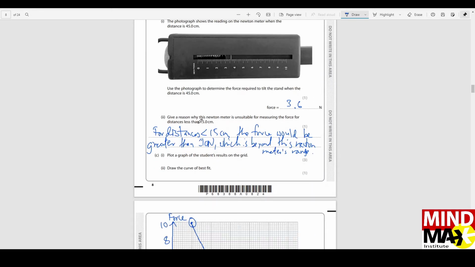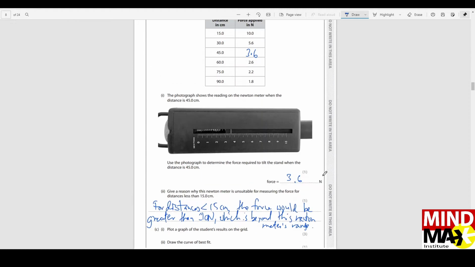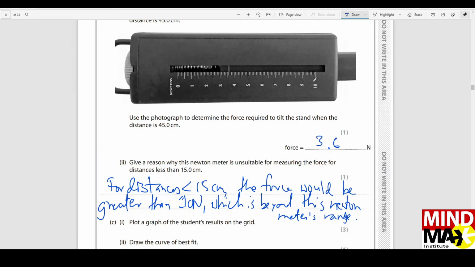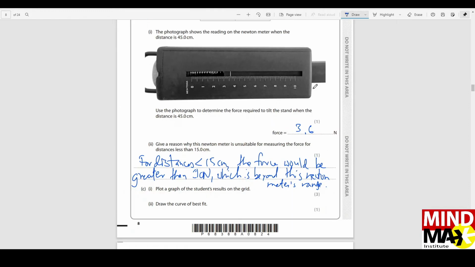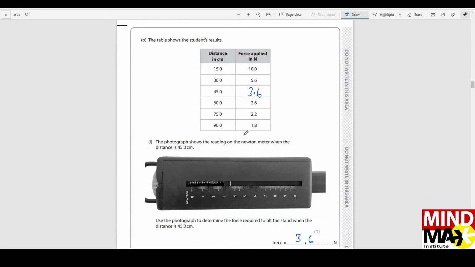Then give a reason why this Newton meter is unsuitable for measuring the force for distances less than 15 centimeters. If you look at the chart, for distances less than 15 centimeters, the force would be even more, because if the distance increases, the force decreases. So if the distance was even less than 15, the force would be even more than 10. And the Newton meter only reads up to 10 Newton. It cannot read more than 10 Newton, so it will exceed the range if the distance is less than 15 centimeters. That is what I wrote over here. Now you have to draw a curve of best fit using these values. That's what I did.